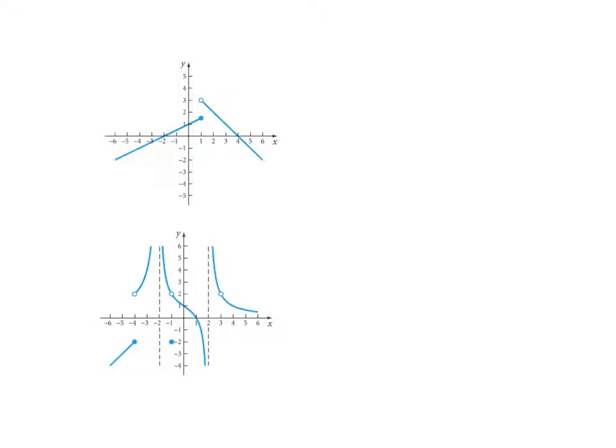So here's a couple more graphs. We talked about the limit having to exist. Well, why does the limit have to exist? Well, this top one here on the screen, here we can see that the limit does not exist. We have a discontinuity at x equals 1 again, right? Because notice what happens. If I try to draw or use my pencil to draw the graph, I get to the point where we have a break in the graph. I have to lift my pencil and then continue drawing, right?